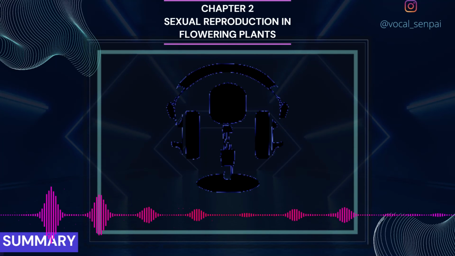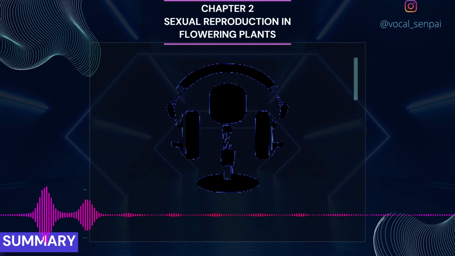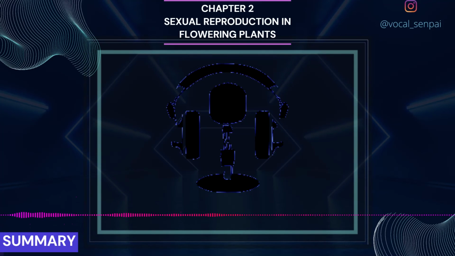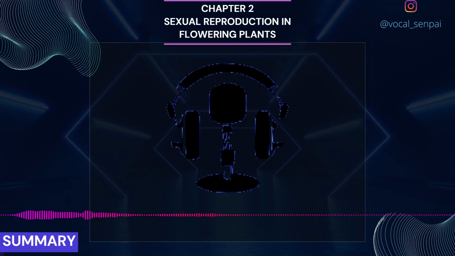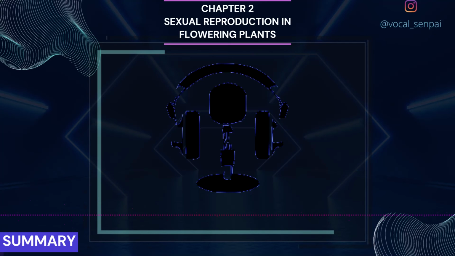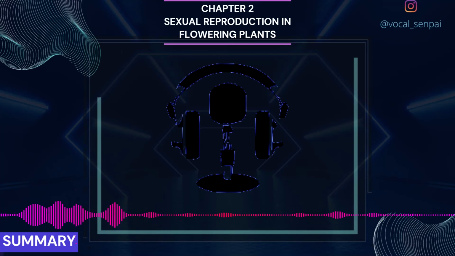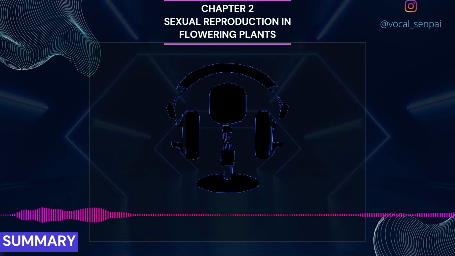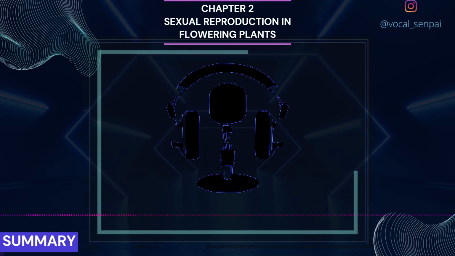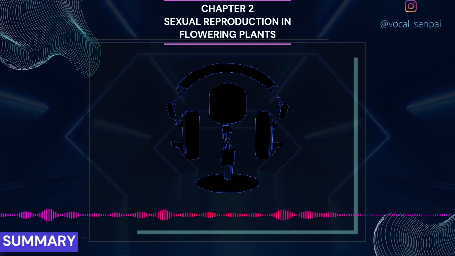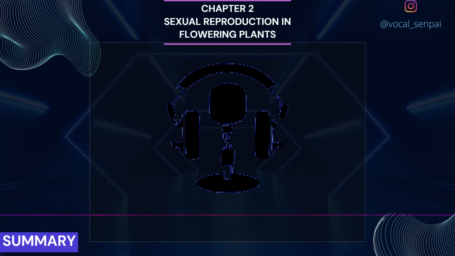Summary. Flowers are the seat of sexual reproduction in angiosperms. In the flower, androecium consisting of stamens represents the male reproductive organs and gynoecium consisting of pistils represents the female reproductive organs. A typical anther is bilobed, dithecous and tetrasporangiate. Pollen grains develop inside the microsporangia. Four wall layers, the epidermis, endothecium, middle layers and the tapetum surround the microsporangium. Cells of the sporogenous tissue lying in the center of the microsporangium undergo meiosis, microsporogenesis, to form tetrads of microspores.